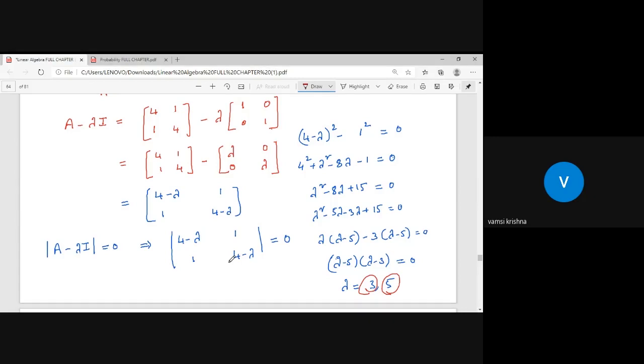Now I am moving to the shortcut approach. Before going to the shortcut, I will revise the method again.